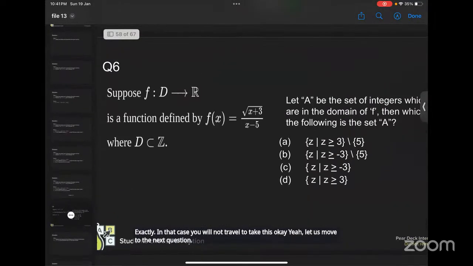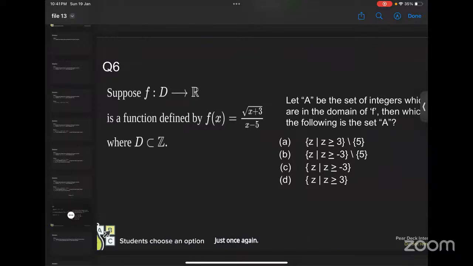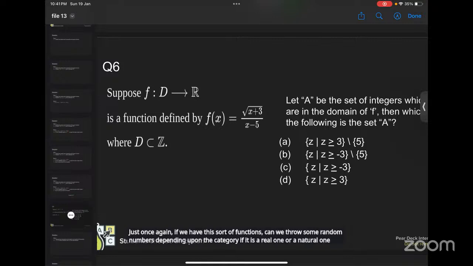Just 1 second. If we have this sort of functions, can we throw some random numbers depending upon the category? If it is a real number, or natural? Yeah, I mean, suppose you want to discard something, so you have to take an example. You will take any number from the domain which is not satisfying this, which can be an example to discard this.